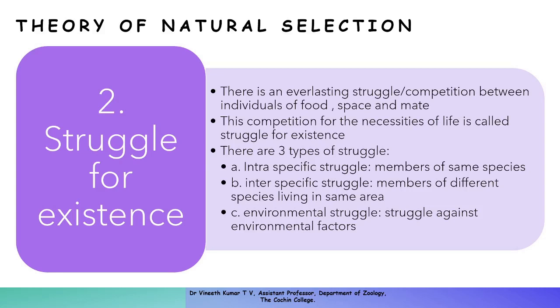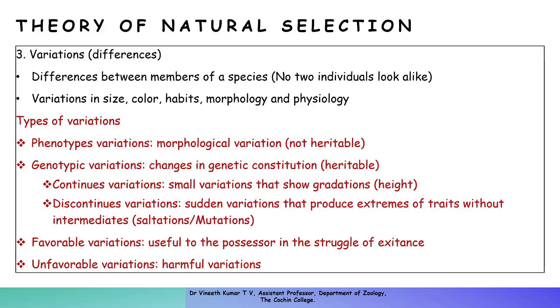Every individual organism of every population will have these struggles to exist in the environment. And what is the criterion for an individual to exist in this environment, or to be considered fit to the environment?